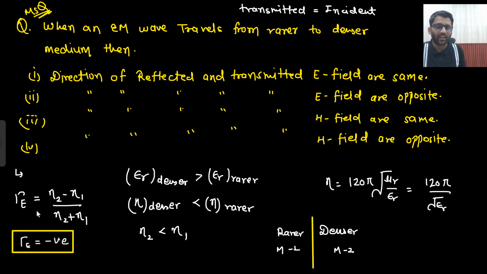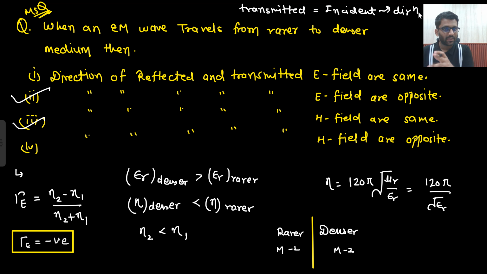So what do you get from here? If gamma is negative, that means electric field direction is getting changed. And if electric field direction is getting changed, that means magnetic field does not need to change its direction. So the direction of reflected and transmitted electric field are opposite, and the direction of reflected and transmitted H field are same, because transmitted and incident will have the same direction. The only problem is the reflected one.